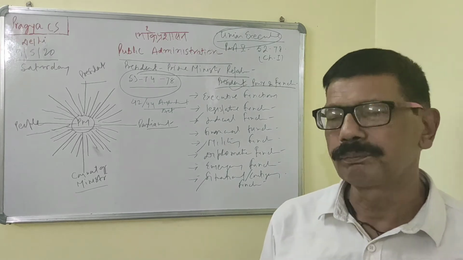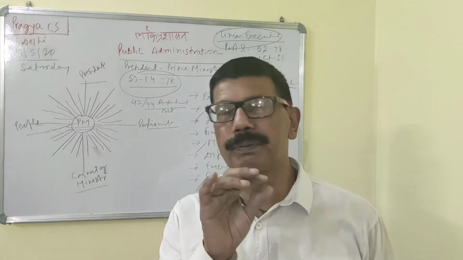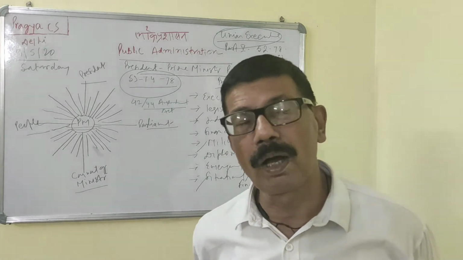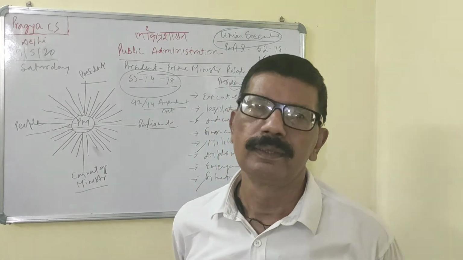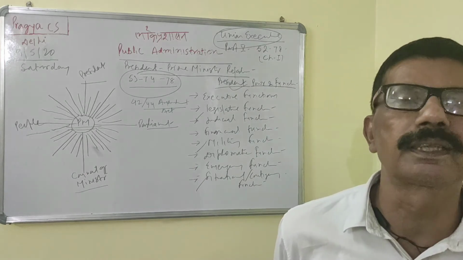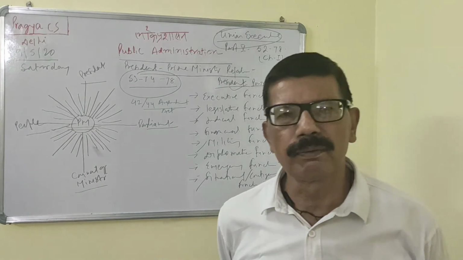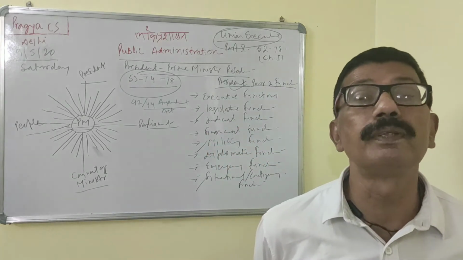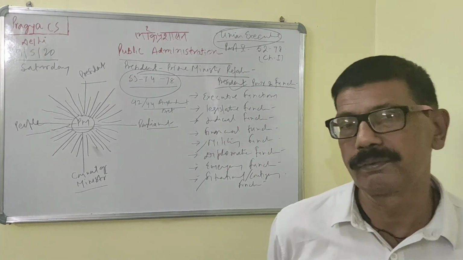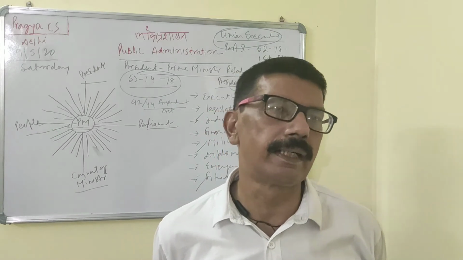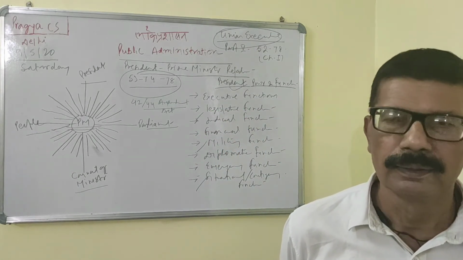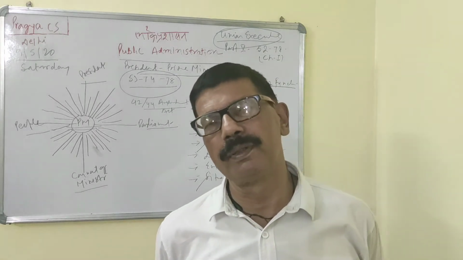Now, with regard to personnel administration, that is a very important point. The role, power and function of the Prime Minister with regard to civil services, that is an important point. Civil services, or you can say personnel administration. You know, the Prime Minister is the political head of civil services in India. Getting the point? There is one ministry called the Ministry of Personnel, which works under the Prime Minister's leadership.